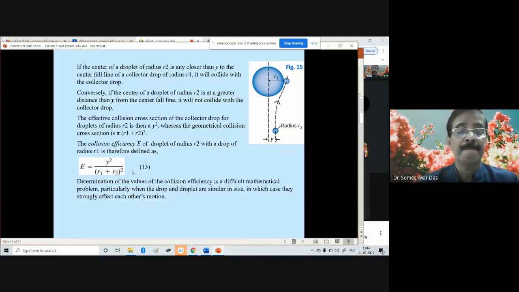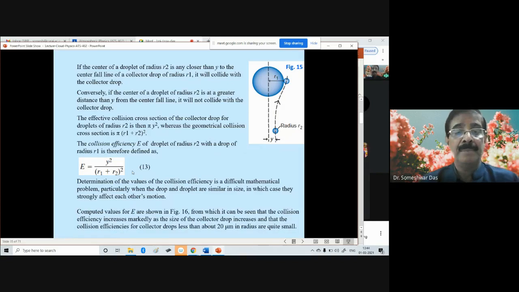Computed values of E are shown in the next figure, from which it can be seen that the collision efficiency increases markedly as the size of the collector drop increases, and that the collision efficiencies for collector drops less than about 20 micron in radius are quite small.